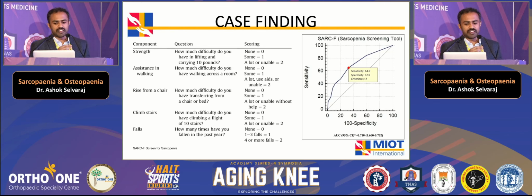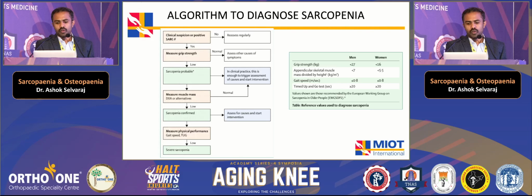When the score is 4 or more, then you say they are candidates for sarcopenia. This test, SARC-F, has a low sensitivity but is highly specific for diagnosis of sarcopenia. Once the patient is positive on this questionnaire, then you check the hand grip strength. If the hand grip strength is low, then you think sarcopenia is most probable. Then you check the muscle mass by either a DEXA scan or an alternative method, and if it's found to be low as well, then sarcopenia is confirmed, and you start treating the patient for sarcopenia.